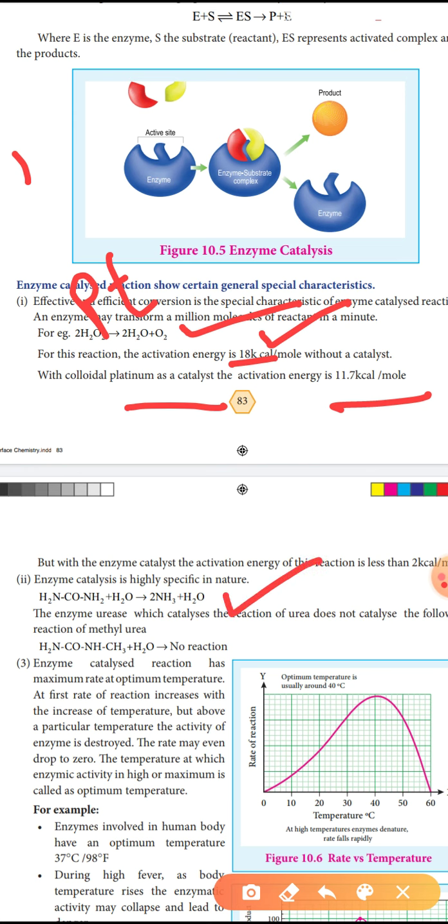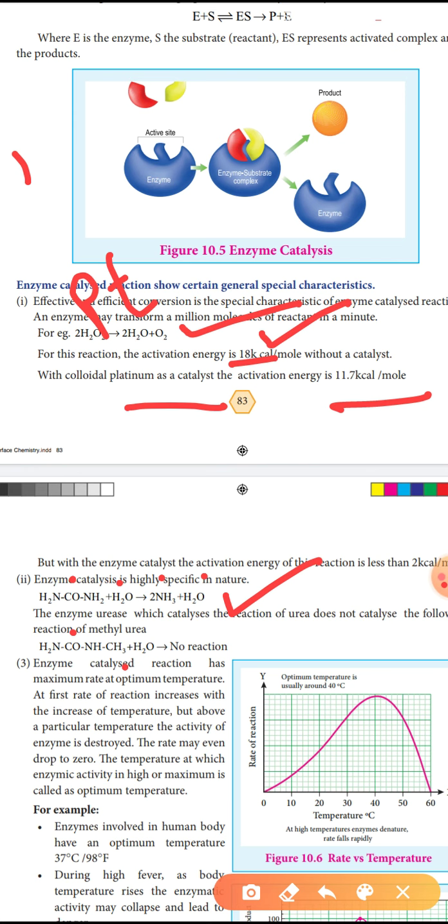Urea, NH2CONH2, is hydrolyzed to form ammonia and carbon dioxide. In methyl urea, one hydrogen is replaced by a methyl group, CH3. Methyl urea is not hydrolyzed, which means no reaction.